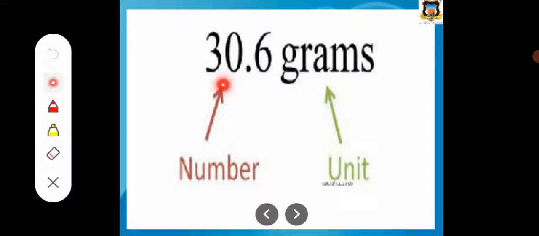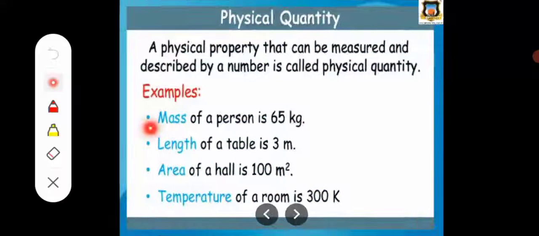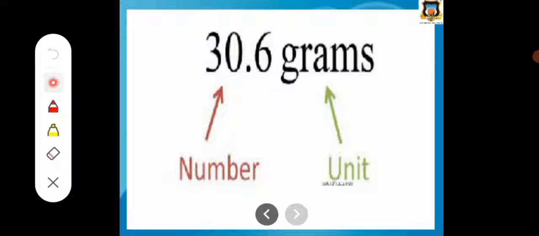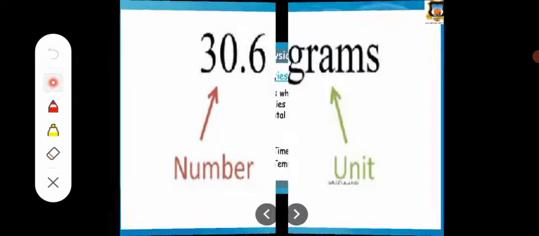Here we describe the measurement in this manner: one part is a number, and the other is the unit of that physical property. When we measure a mass, 65 is the number and kg is its unit. Similarly for length, 3 meter means 3 is the number, and m or meter is the unit of length. This is the explanation of a physical quantity's measurement.